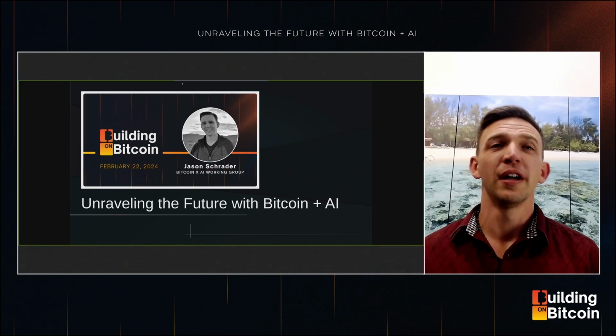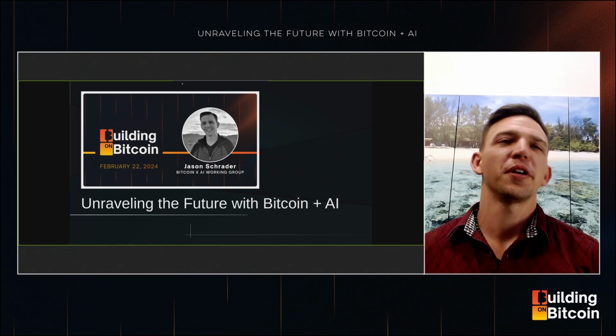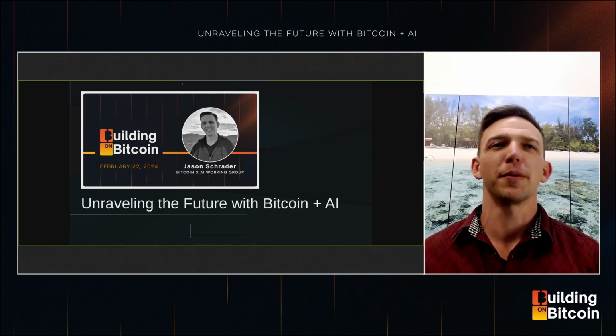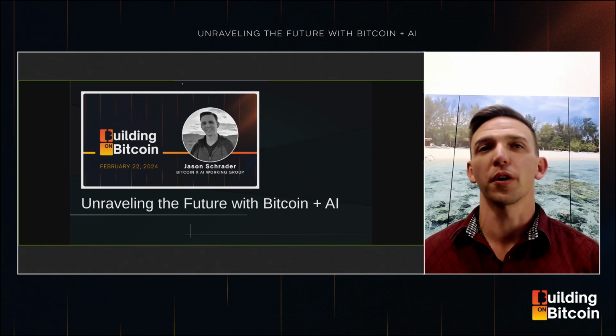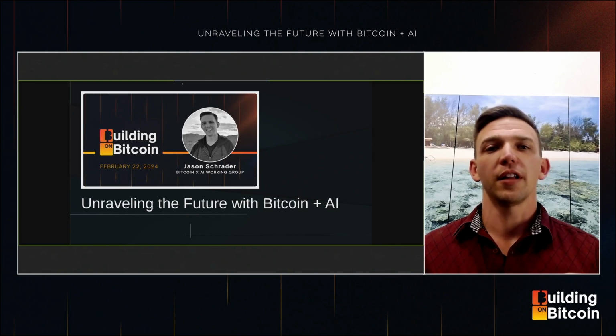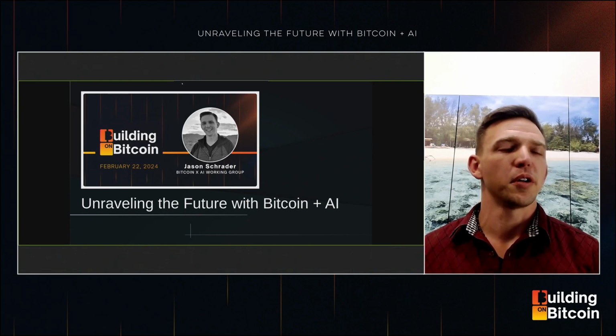Looking forward to telling everybody a little bit about what we're doing and the thesis we're operating under here. So I'm here today representing the Bitcoin and AI working group. We are pushing ourselves to do 2-week sprint syncs to develop some really cool technology built on a lot of what we're seeing in the AI world with agents and other neat things too.